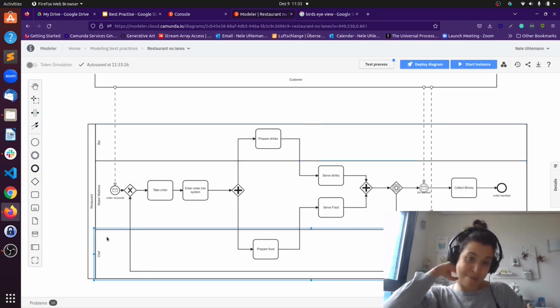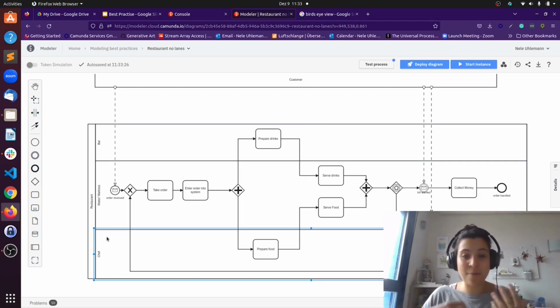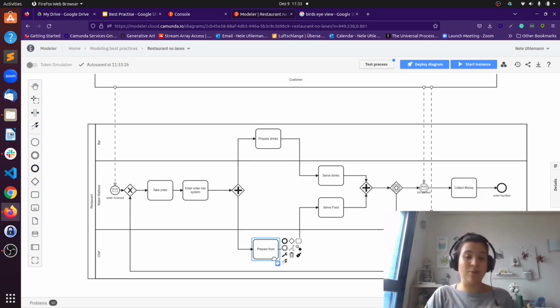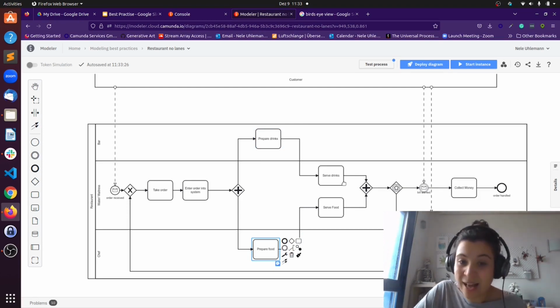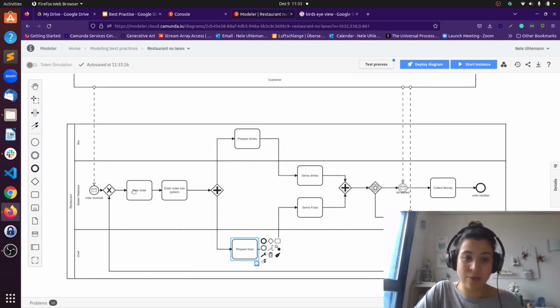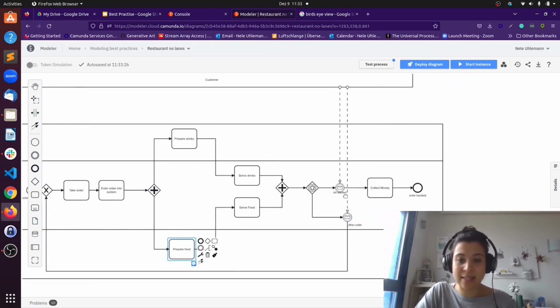We see mainly some tasks they have to perform, but not in detail. So we have here prepare drinks and prepare food, but we don't see what that really means in detail. And then we see what the waiter is doing, waiting here. We still see that the customer is here for the external input where we wait for, and we see that we end the process if the order is handled.